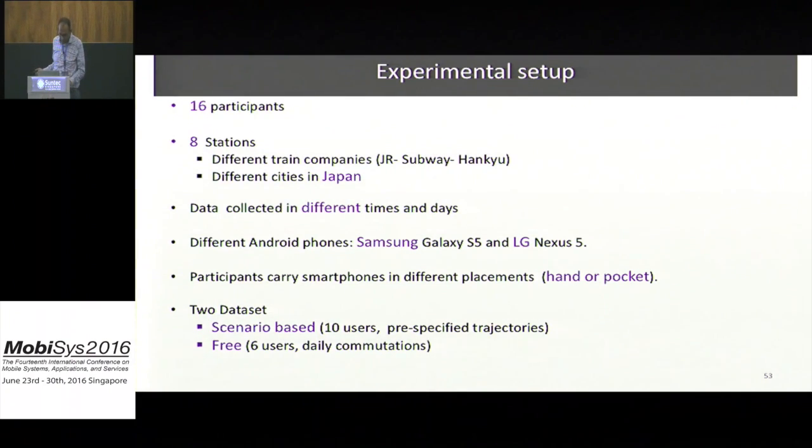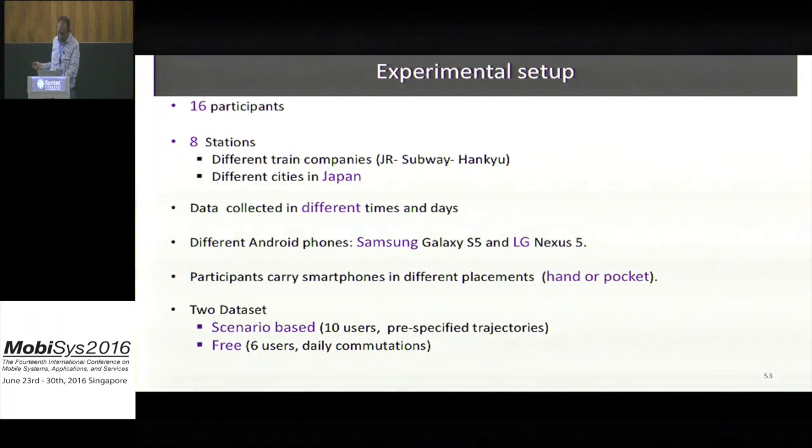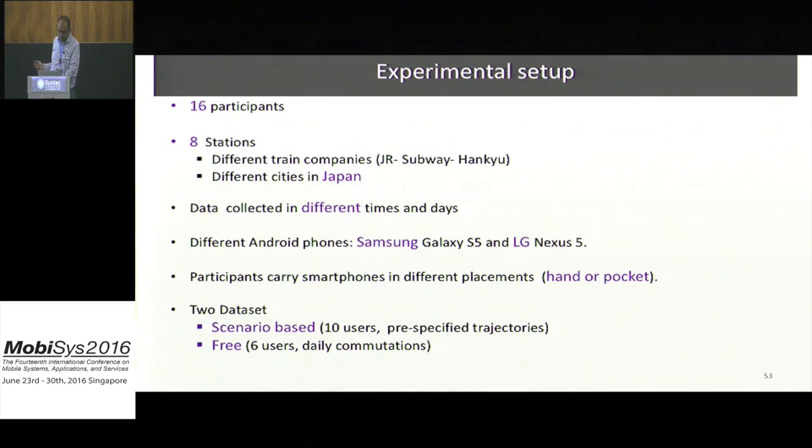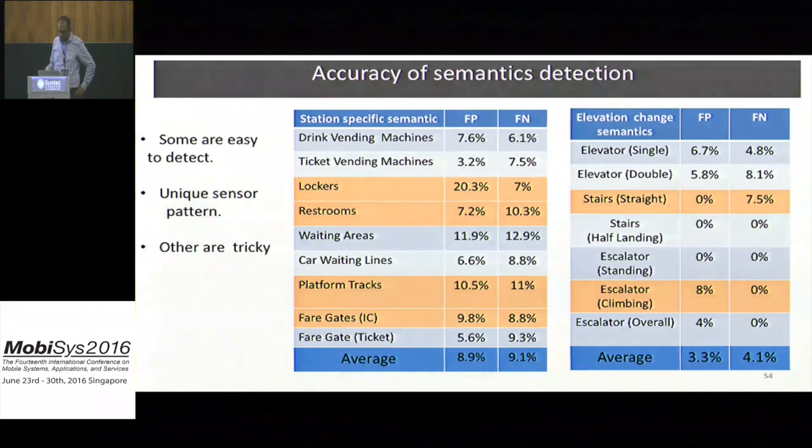Now to evaluate our system, because we don't have much time, we collected data from 16 users in 8 different stations in Japan that are run by different train companies, using different Android phones, and the users held the phone in different placements in their hands or pockets. And we collected 2 different datasets: a scenario-based dataset, which is a controlled experiment where the user moves in pre-specified trajectories, and a free dataset, which is collected by passengers during their daily commutes.